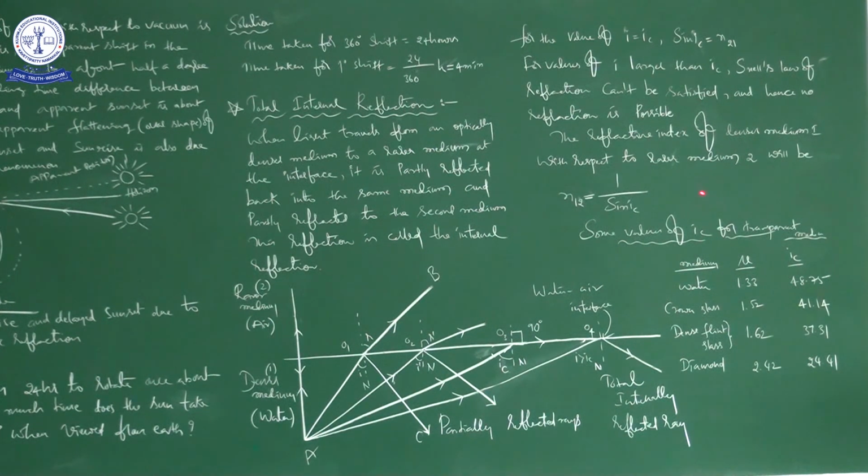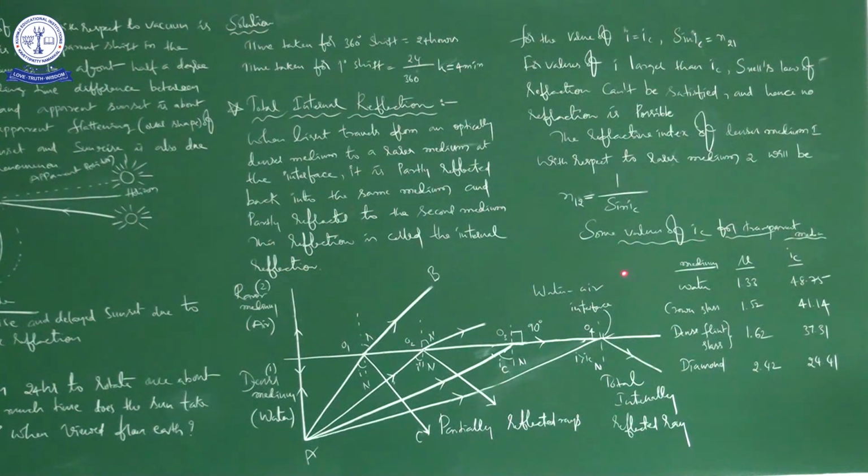Remember the relation between the refractive index of one medium with respect to a second medium and the refractive index of the second medium with respect to the first. So n12 is equal to 1 by n21. Based on that he is writing this, with r equal to 90, and n21 is sin i by sin r, the Snell's law formula.